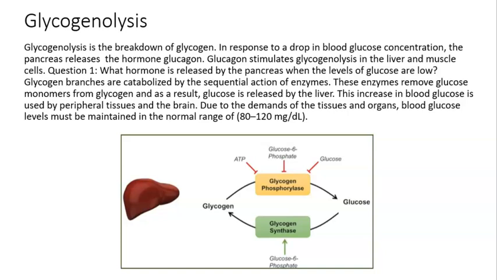As a consequence, there is an increase in blood glucose. This glucose will be used by the peripheral tissues as well as the brain. Due to the demands of the tissues and organs in our body, blood glucose levels must be maintained in the normal range of 80 to 100 milligrams per deciliter. Here's glycogen in the liver, and through the action of enzymes, we are going to get glucose. And this process is called glycogenolysis.